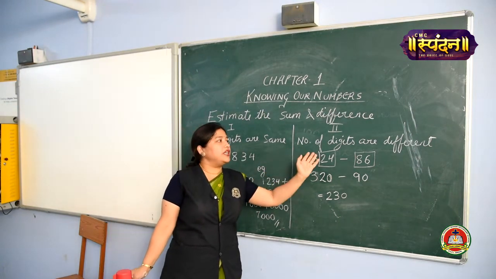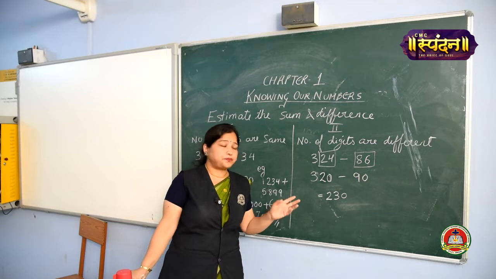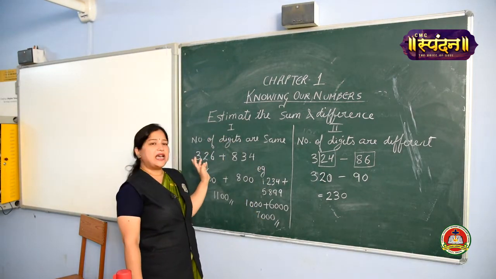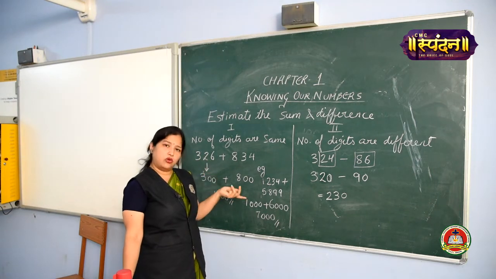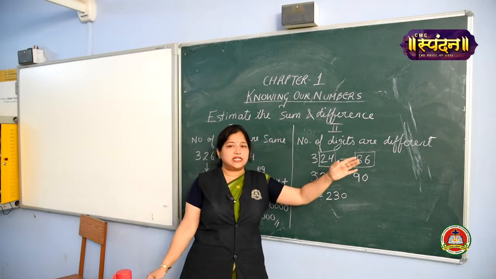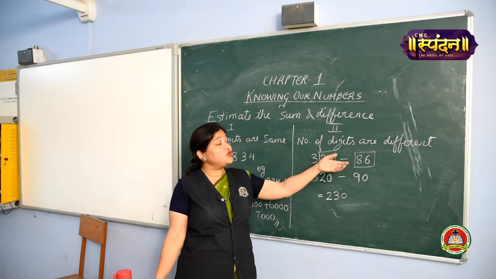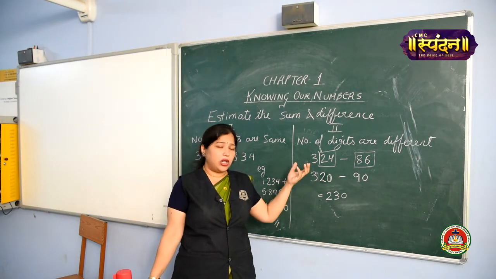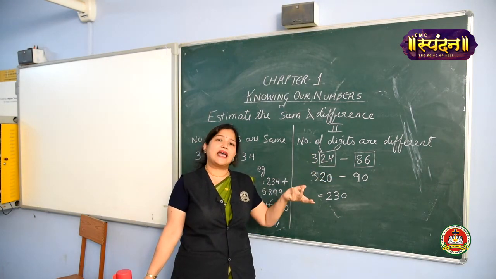Rule 2, when the number of digits are different. When the number of digits are same, we simply have to see the highest place value and we are going to round off to this and we will solve the value. If the number of digits are different, then we have to see the smaller number and we are going to round off all the numbers according to the smaller number's highest place.